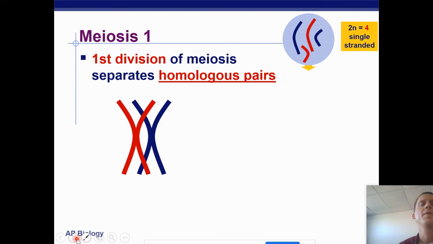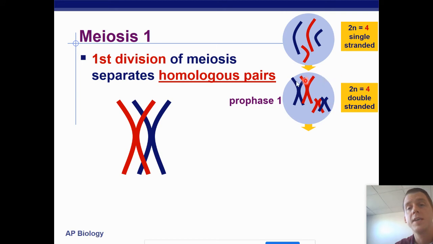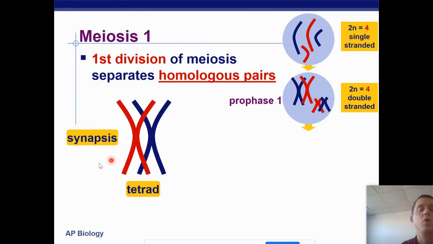All right, in meiosis 1, the first division of meiosis separates the homologous pairs. So we are going to see that in prophase 1, the homologous pairs are actually going to find each other. Does that happen in mitosis? No, it does not happen in mitosis. The homologous pairs do not need to find each other in mitosis, but in meiosis they do. When they find each other, they form what is called a tetrad. A tetrad is when a homologous pair will join together. It's sort of like they're holding hands, right? There's actually going to be a little protein that connects them here and here. This process is called synapsis.